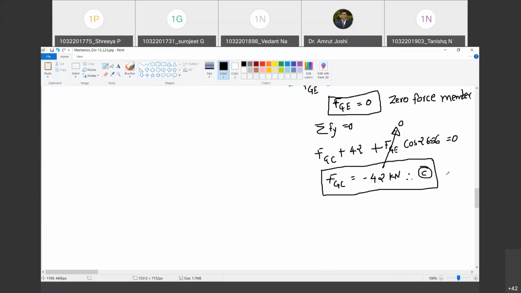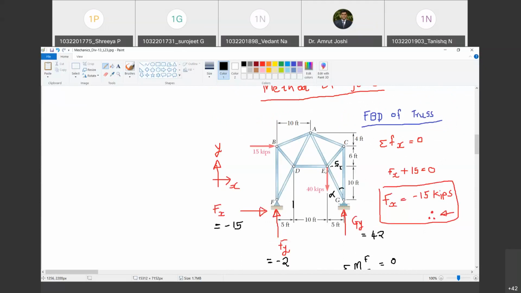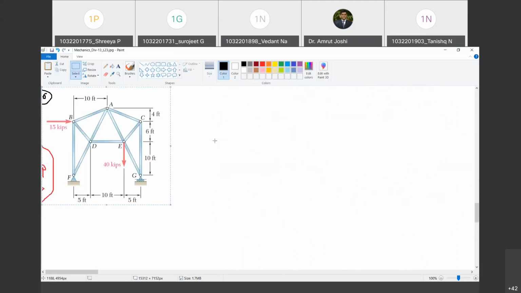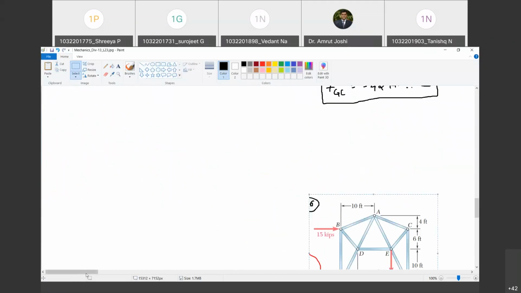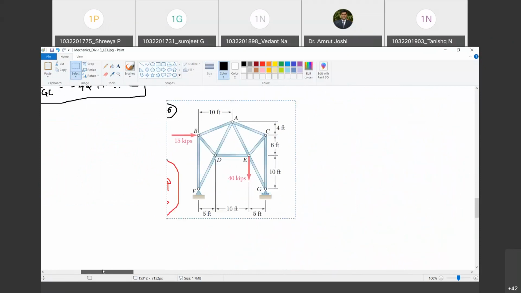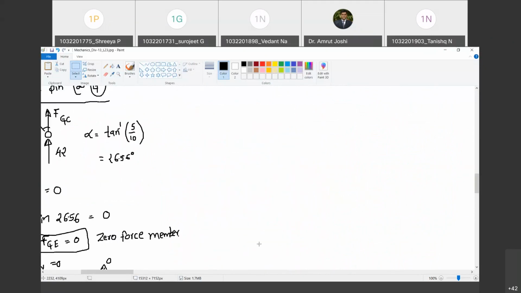Okay, great. So we have found out the forces in two members. Which two members did we find forces in, tell me? EG and CG. So what I am going to do is, side by side, draw a diagram and diagrammatically represent the forces on these members. Are you with me? Yes, sir.